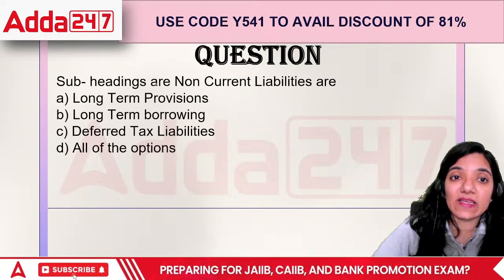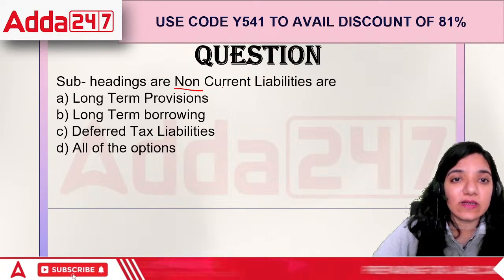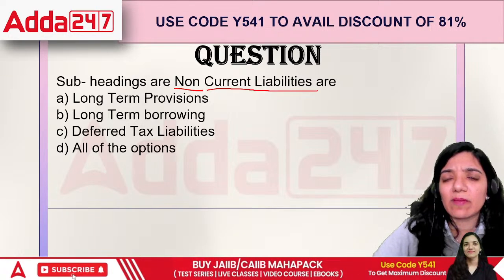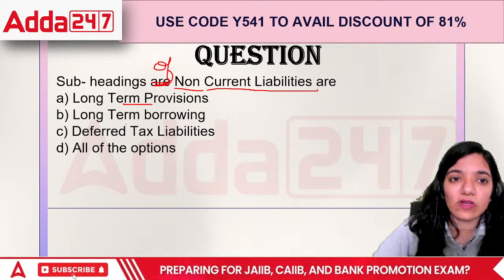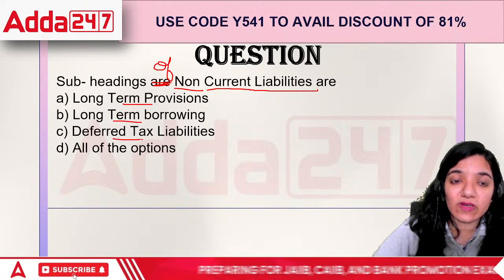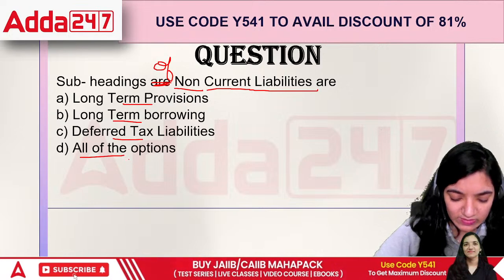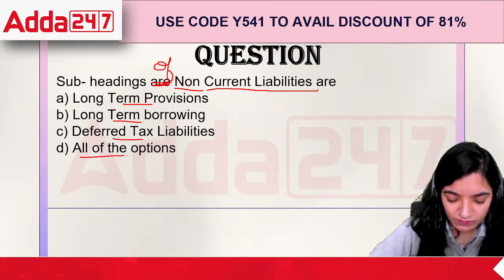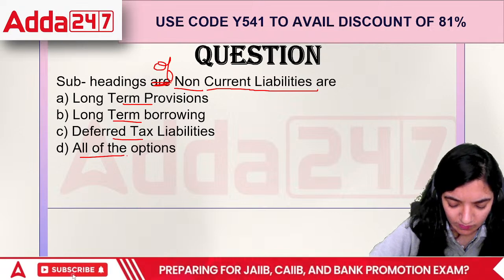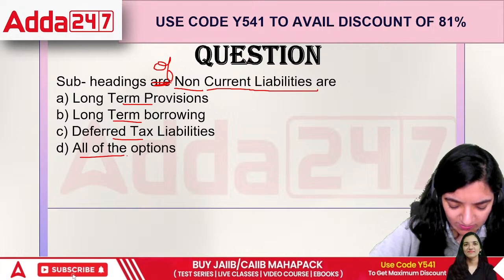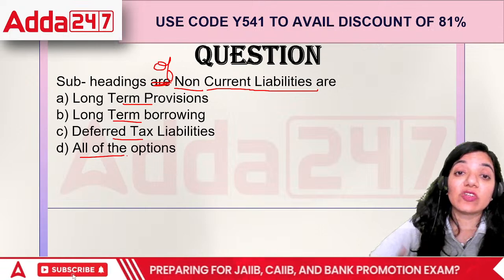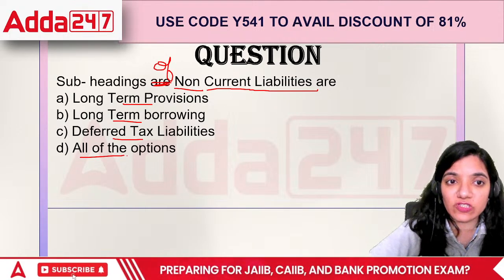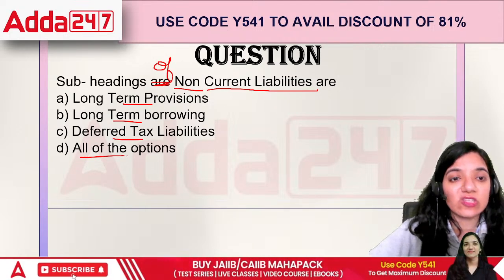Then the next question: subheadings of non-current liabilities are long-term provisions, long-term borrowing, deferred tax liabilities, or all of the options. Go ahead, everyone. Please go ahead and answer.